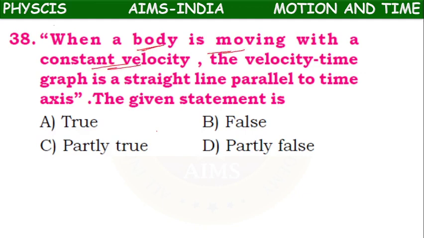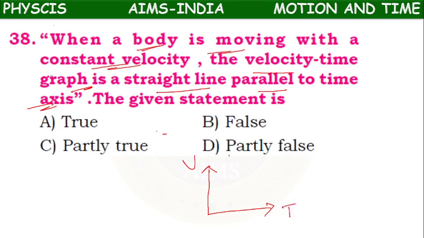Next, when a body is moving with constant velocity, the velocity time graph is a straight line parallel to time axis. So here they are telling about the velocity time graph.